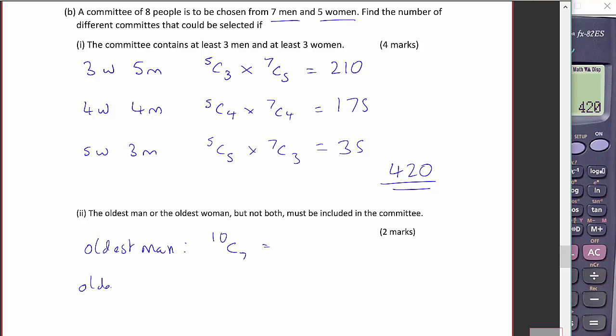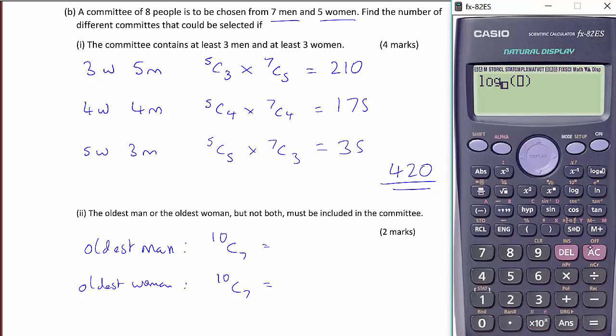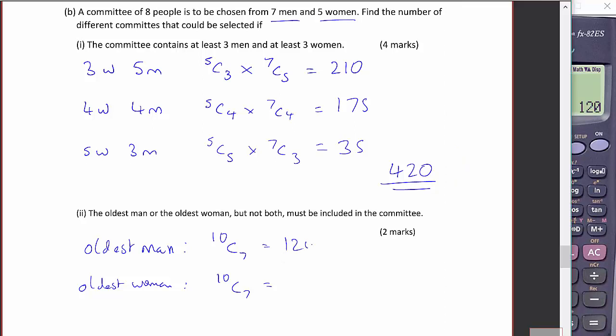And then if we look at the oldest woman, she's definitely on, so he isn't. That leaves us 10 people from which to choose the 7. So what we need is 10C7, which is 120, giving us 240.